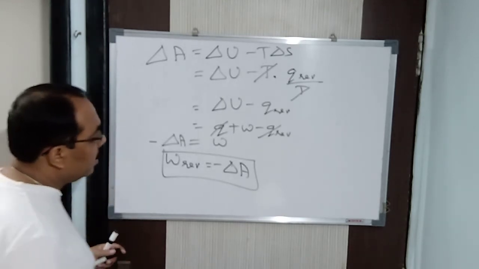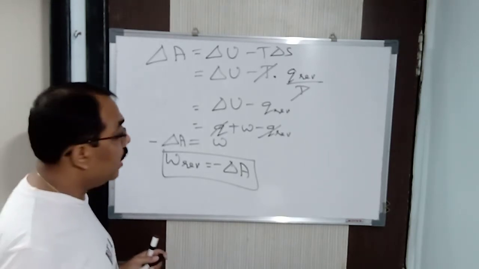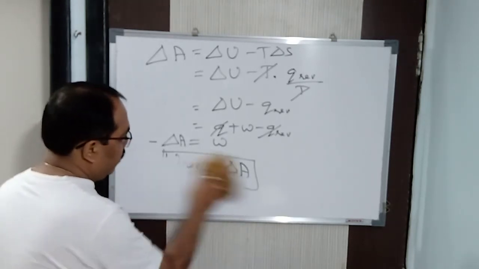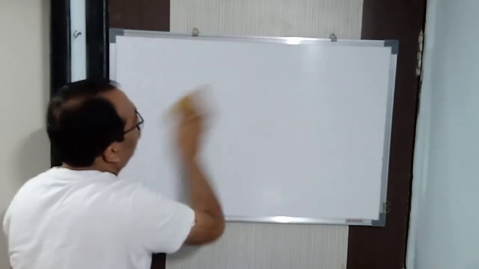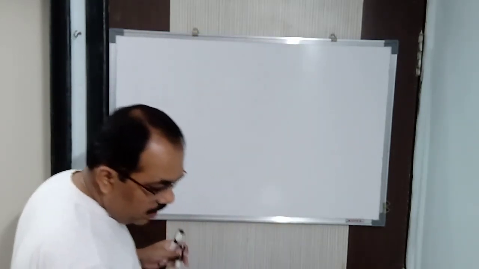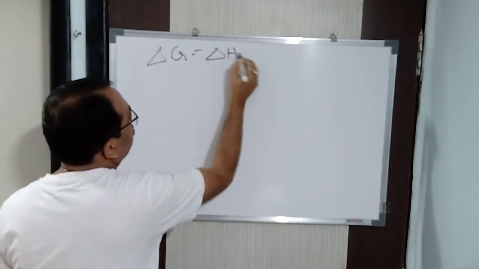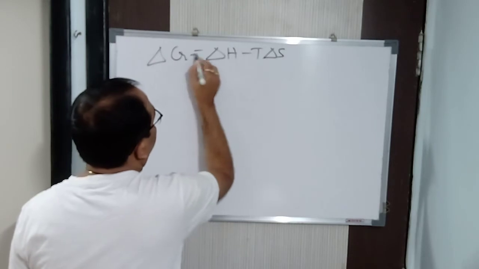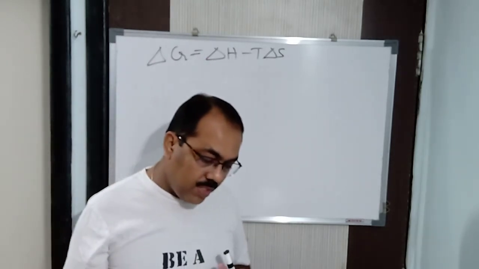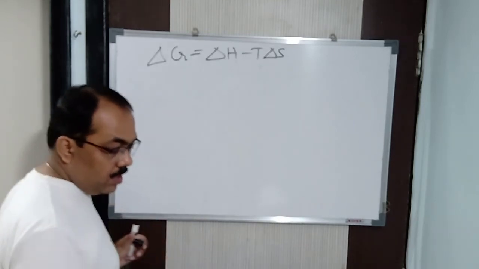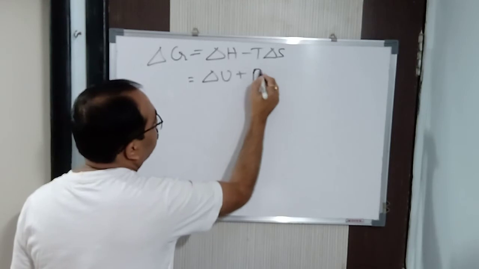Now we will see the relationship between Gibbs free energy and Helmholtz free energy, that is, delta G and delta A. What is the relationship? I think you understood this one. We have studied already, delta G is equal to delta H minus T delta S. Next, delta G is equal to delta H, and delta H is what? Delta U plus P delta V. That also we know.